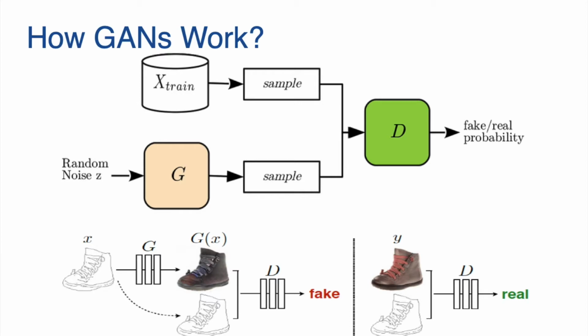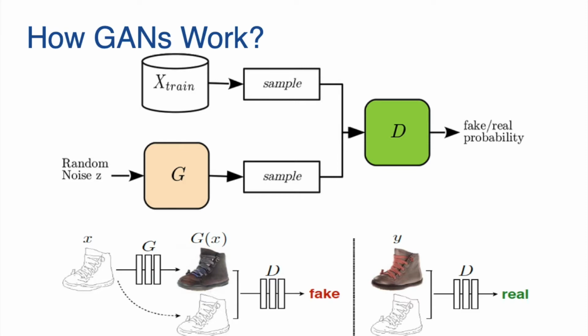A more comprehensive diagram is shown below where we can see that the generator takes an input X and produces an output G of X. Along with that, the discriminator also takes an input X and also the output of the generator, which is G of X, and it decides whether the image is real or fake.